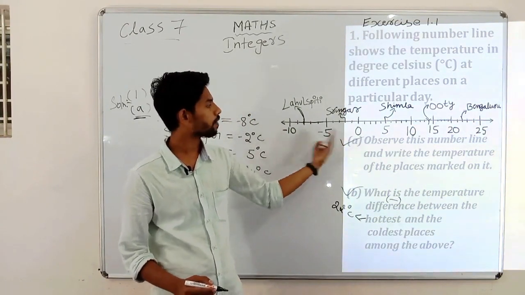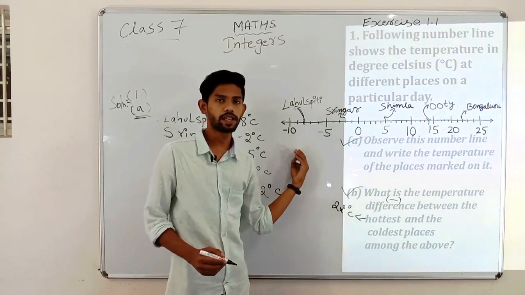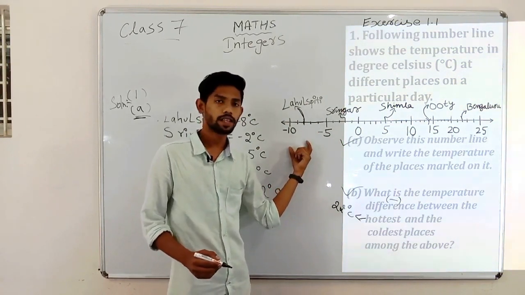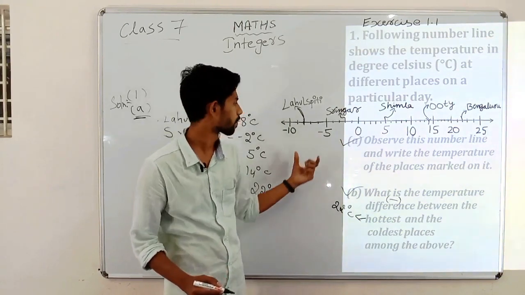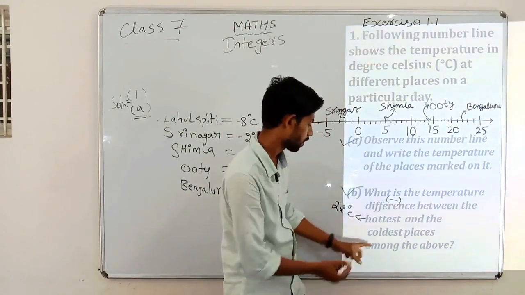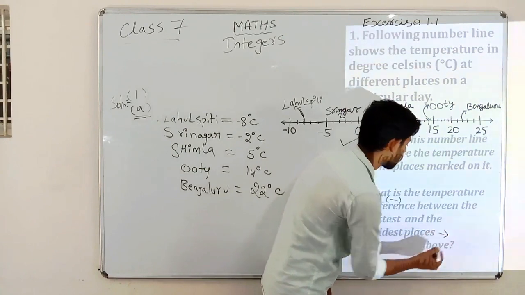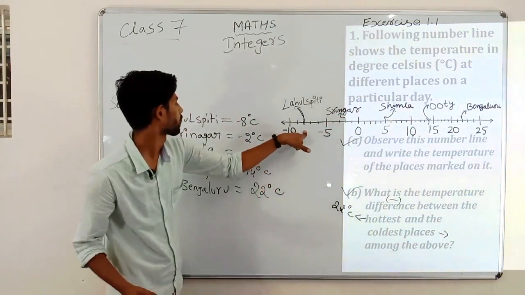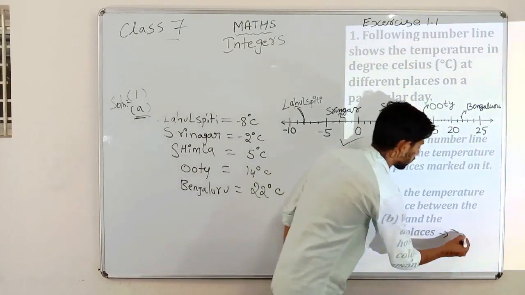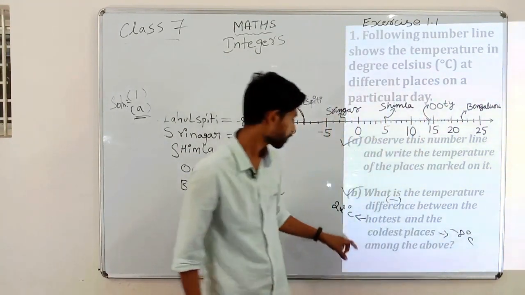As you know, when we move left on the number line, the degree becomes lesser. So the coldest place is Lahul Spiti, at minus 8 degrees Celsius.